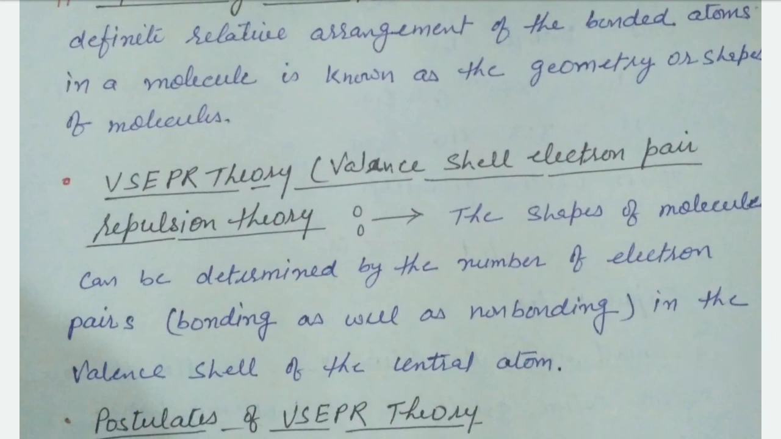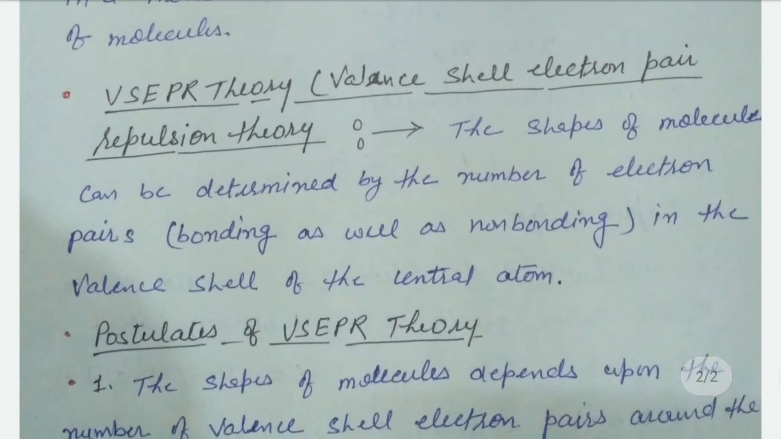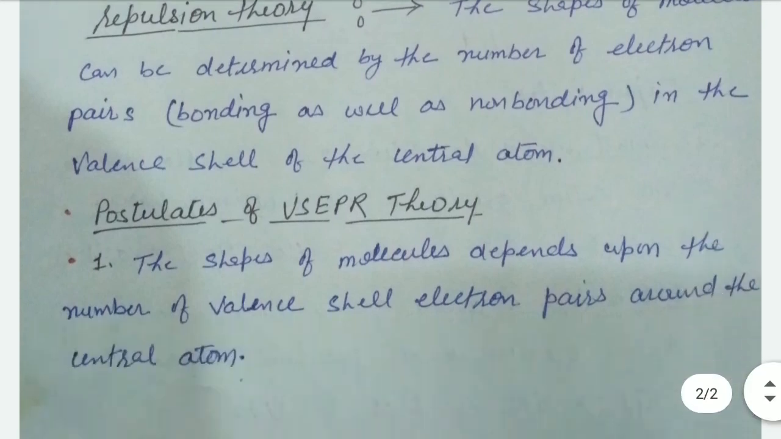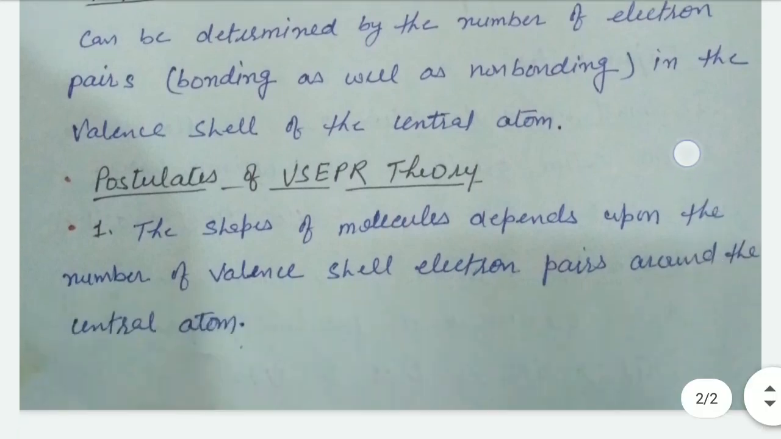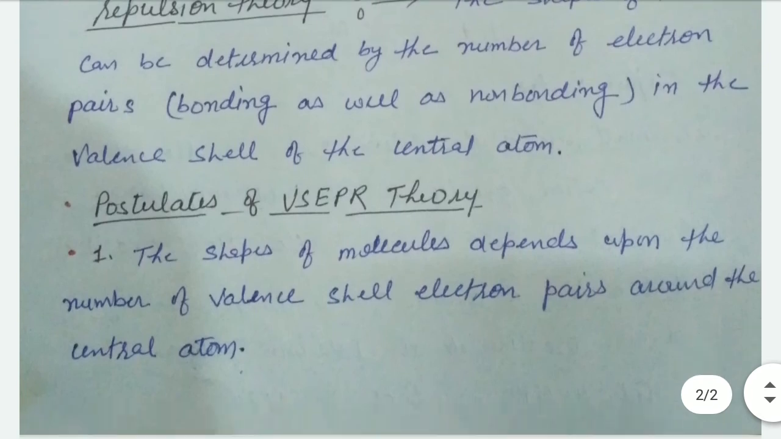What is the meaning of VSEPR? Valence shell electron pair repulsion theory. It means unshared electrons repel the bonded atoms. The shape of molecules can be determined by the number of electron pairs, bonding as well as non-bonding, in the valence shell of the central atom. There are some postulates of the VSEPR theory.